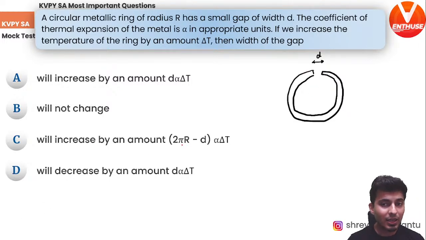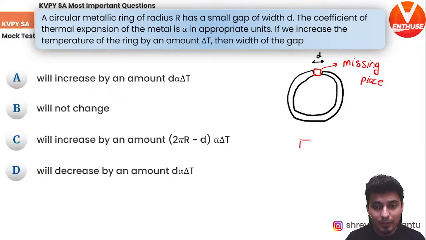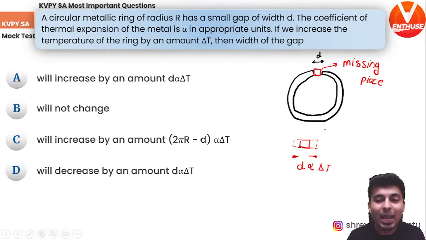Okay, now the trick over here is, imagine if the missing piece was here. This is your missing piece. If your missing piece was here, then what will happen, my dear warriors? Then that missing piece will also expand had it been there in the gap. So how much will that increase be? That increase will be initial length, which is d, times the coefficient of linear expansion, alpha, times delta T. So even the gap will increase.